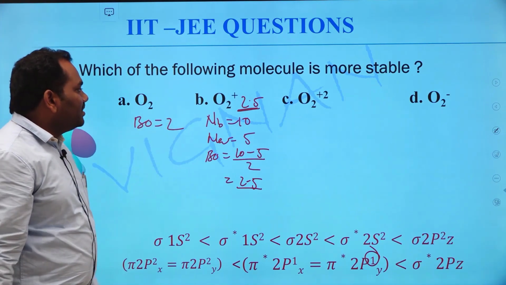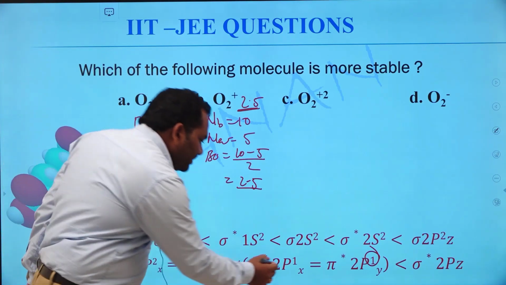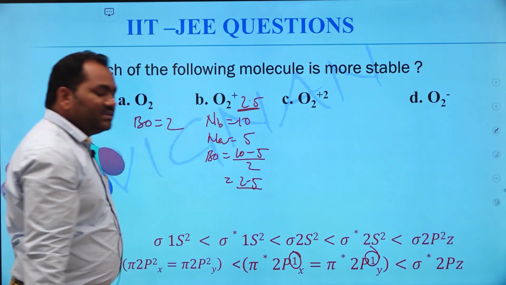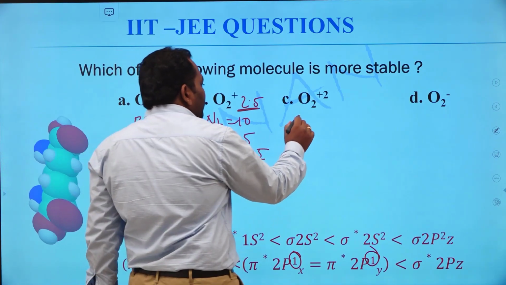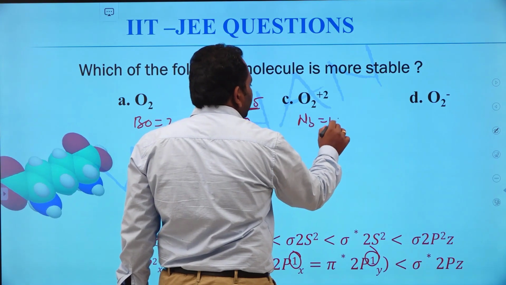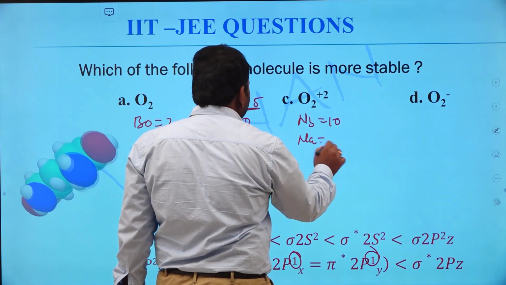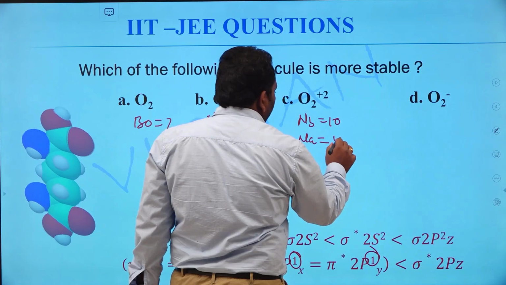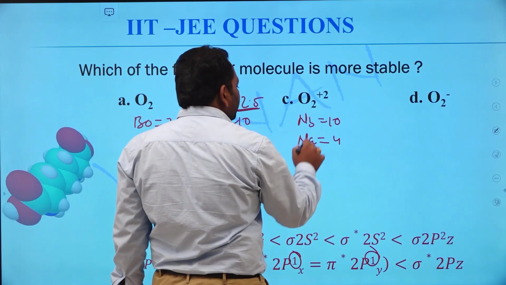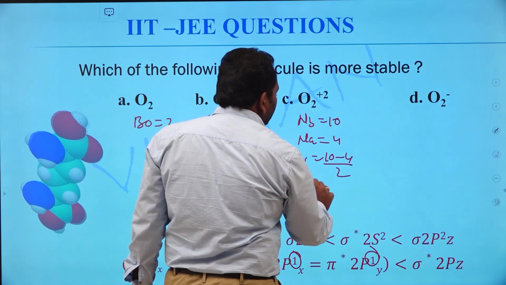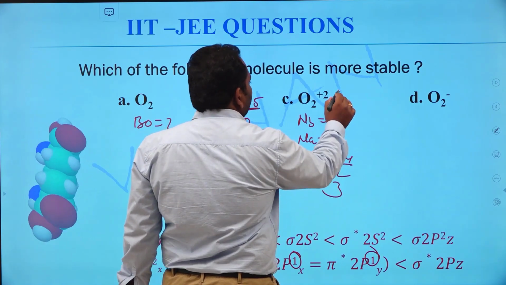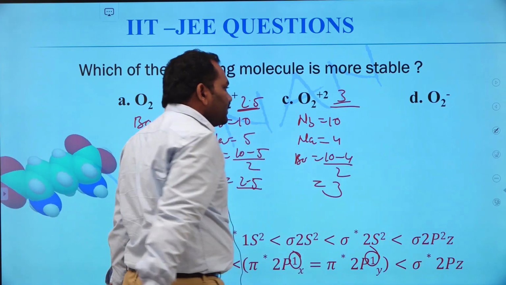Similarly, we calculate the bond order of O2 2 plus. For O2 2 plus, we have to remove this electron also. So the number of bonding electrons is the same, 10. The number of anti-bonding electrons is 4 only. So the bond order of this molecule is BO equal to (10 minus 4) by 2, that is equal to 3. The bond order of this molecule is 3.